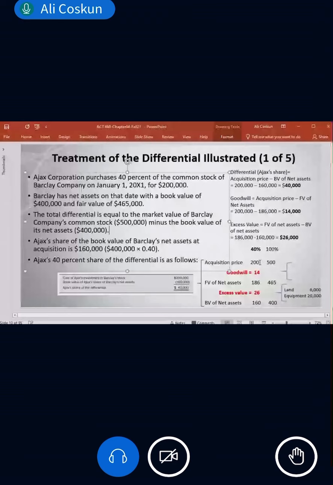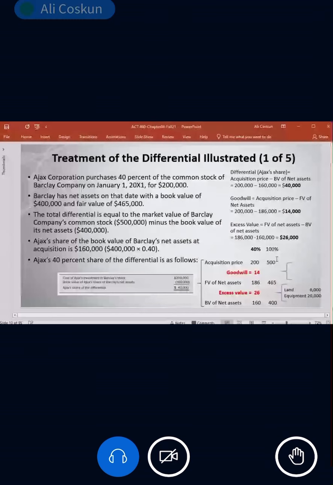Barclay has net assets on the date of this acquisition with a book value of 400 and a fair value of 465. Can you see these numbers? Is that clear for you? So this 400 is the book value, 465 is the fair value, 500 is the acquisition price. This is for the full 100%.